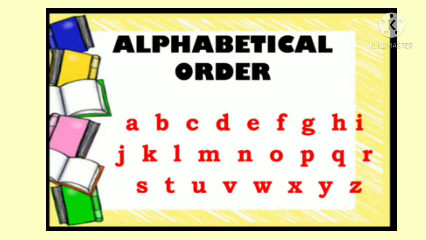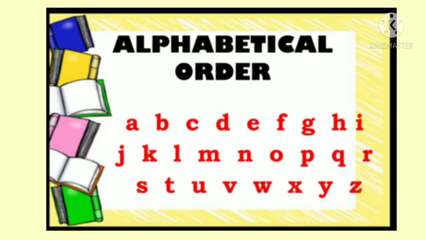A, B, C, D, E, F, G, H, I, J, K, L, M, N, O, P, Q, R, S, T, U, V, W, X, Y, Z. We observe that all the letters are in a particular order that is known as alphabetical order or ABC order.